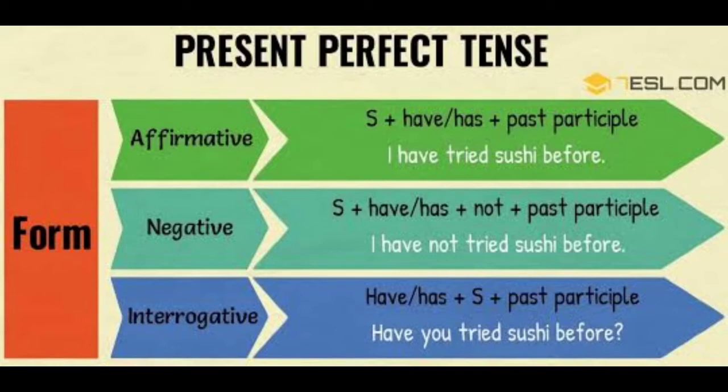Then in interrogative, have or has plus subject plus past participle, that is verb 3. So look at the sentence, have you tried sushi before? So these are the examples for positive, negative and interrogative sentences in present perfect tense. Children, that's all from the tense present perfect. Let's move on to the next tense, that is past perfect tense.